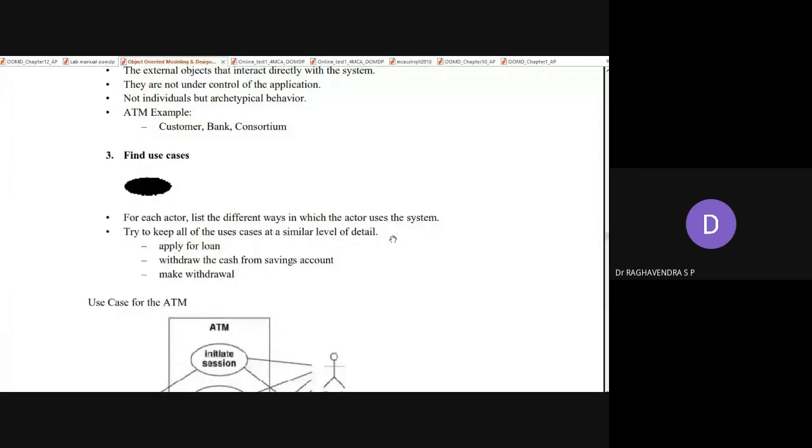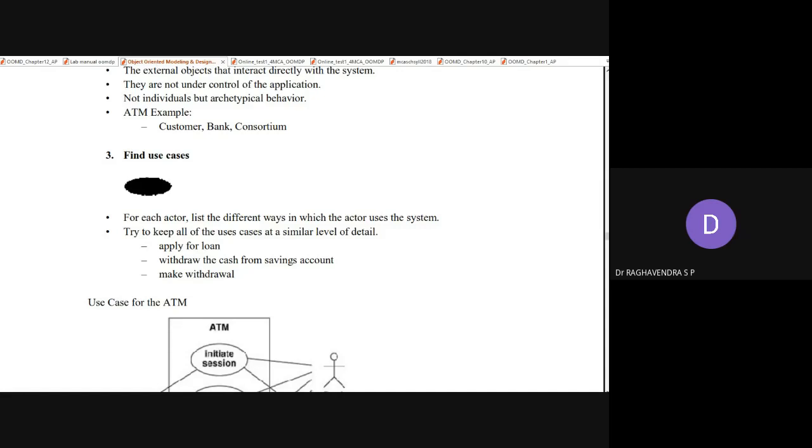Next, try to keep all the use cases at a similar level of detail. We have to normalize all the use cases. We cannot elaborate one use case and give minimum details for the rest. You cannot do it like that. All the use cases must be uniform, normalized, and contain an adequate amount of information.